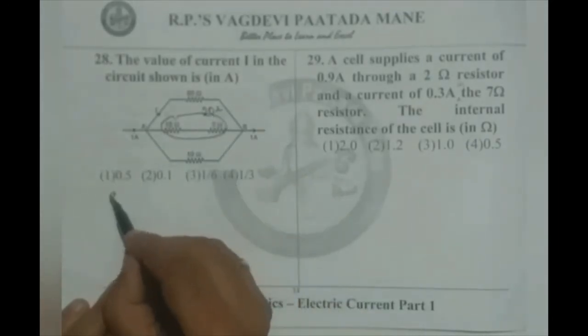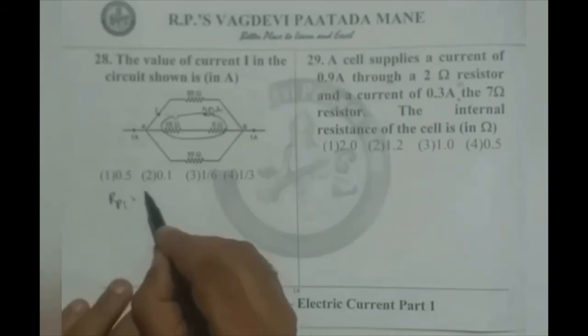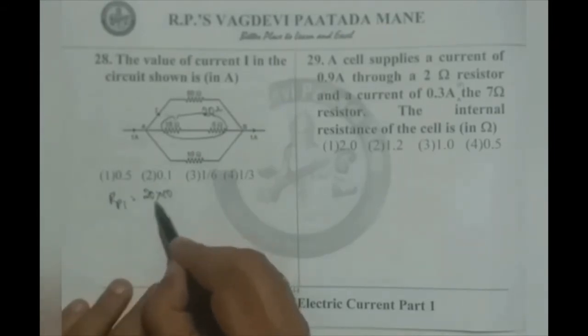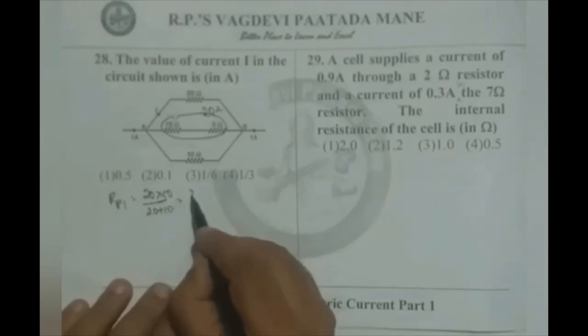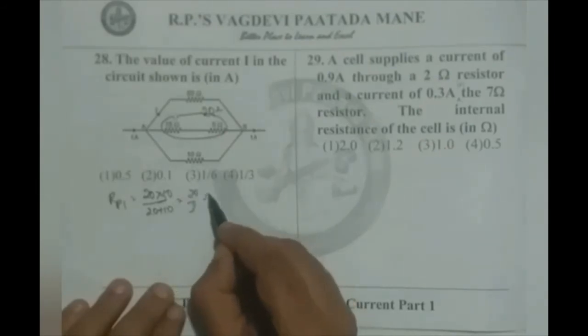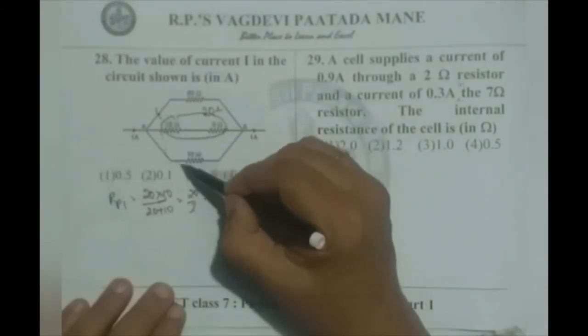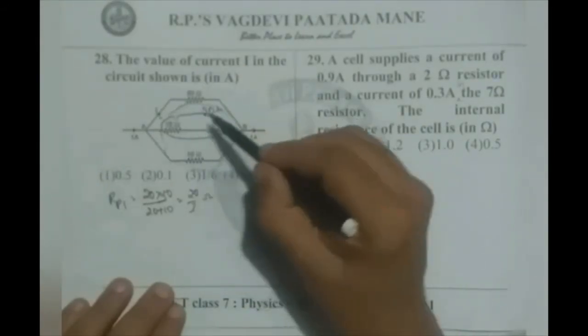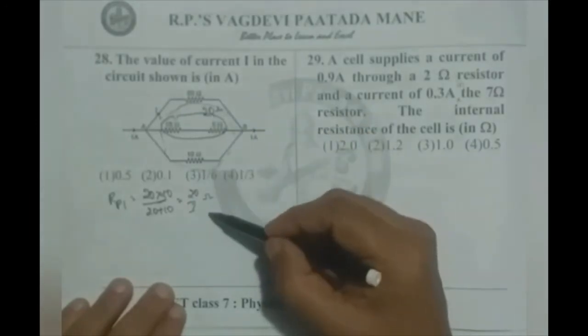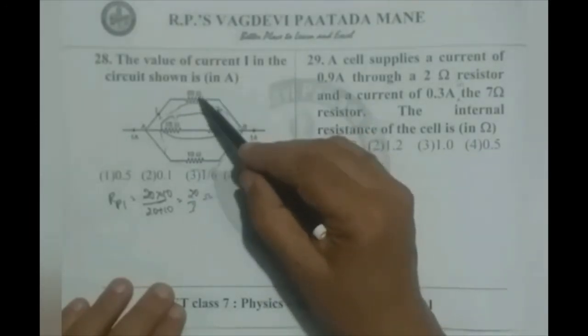That is, I call it Rp1, 20 ohms into 10 by 20 plus 10, which is 20 by 3 ohms. Now the whole combination of 20 and 10 will give us 20 by 3, which is in parallel with 60.